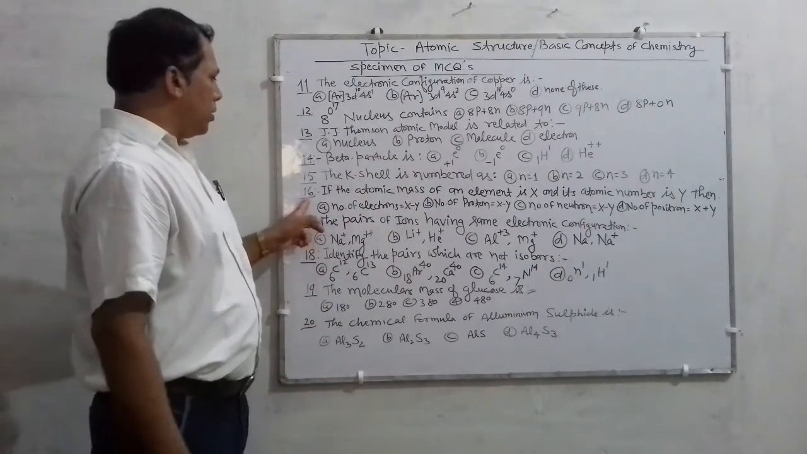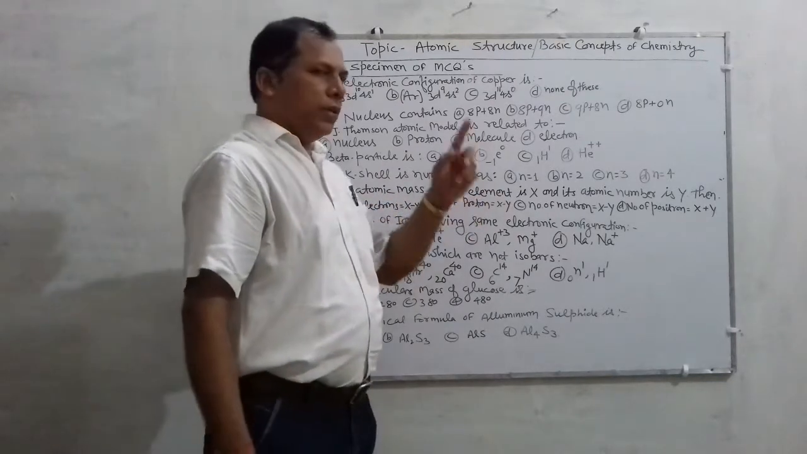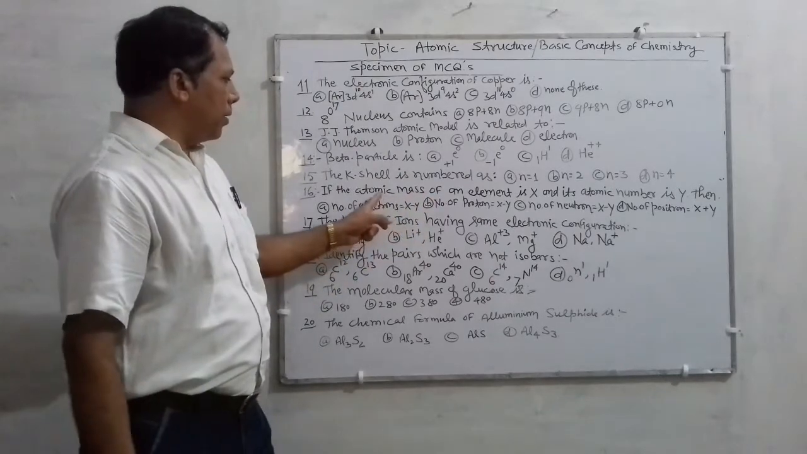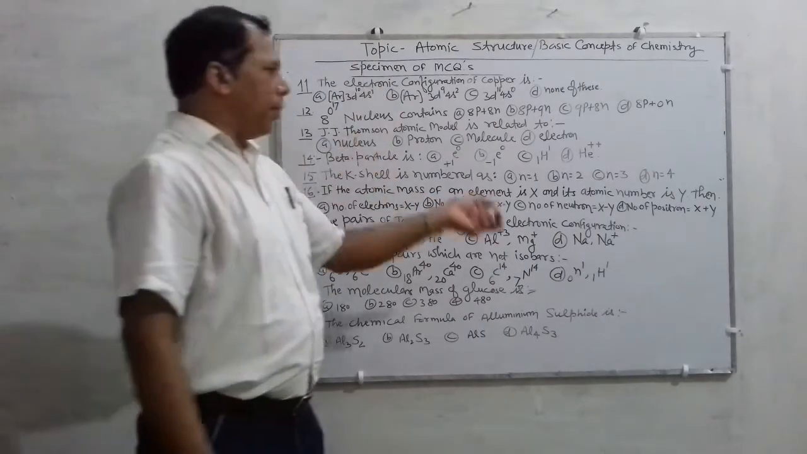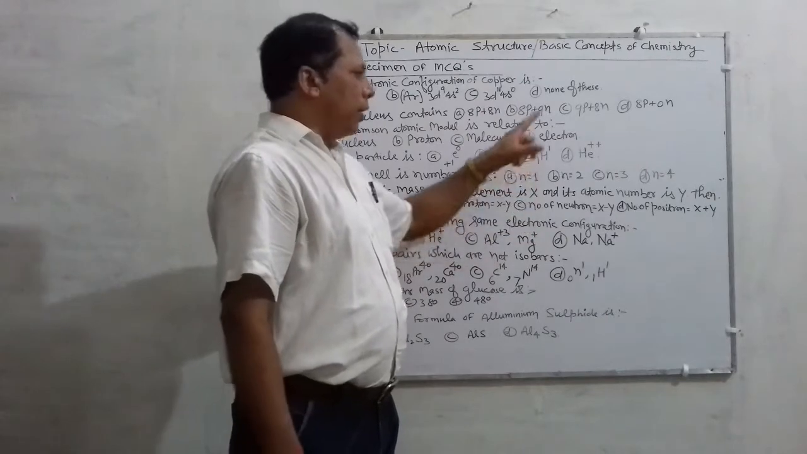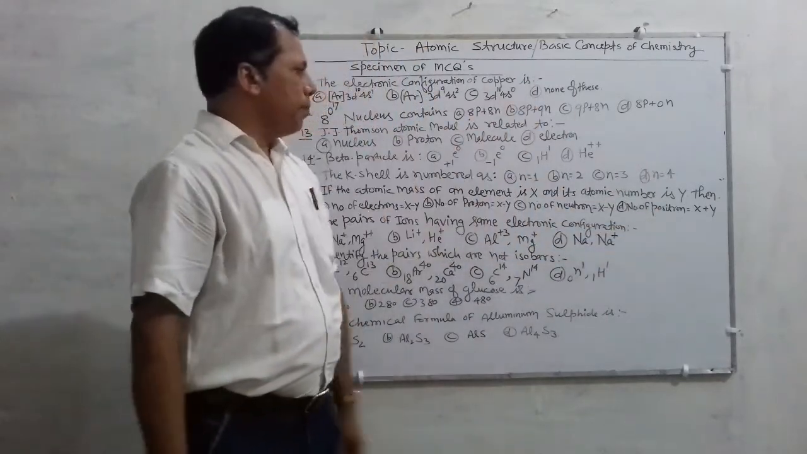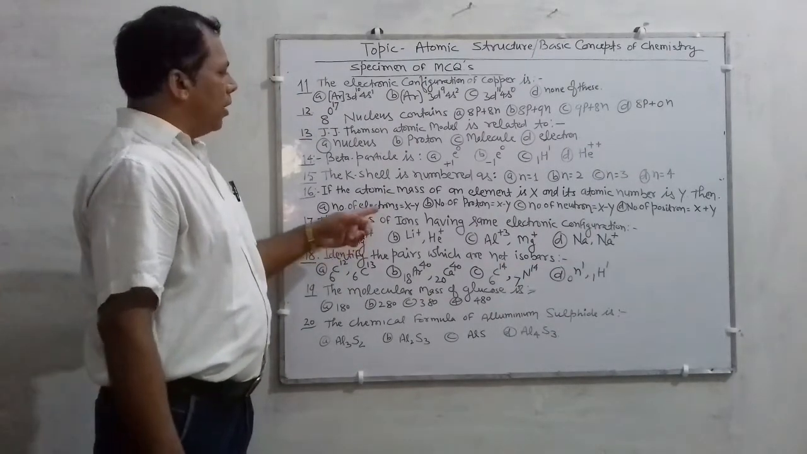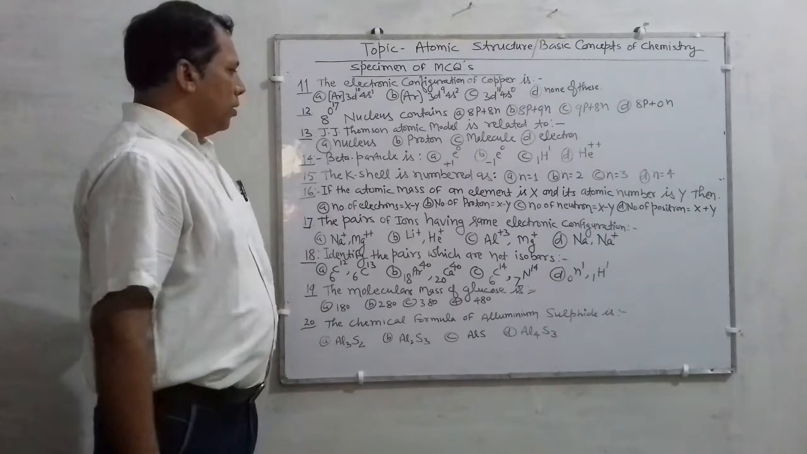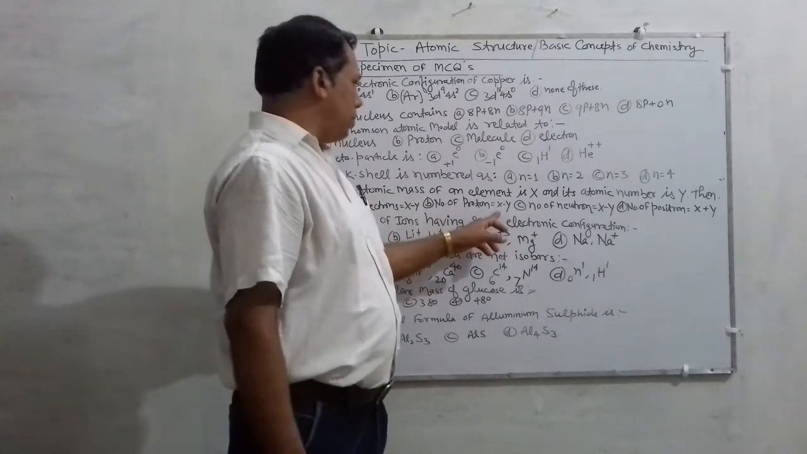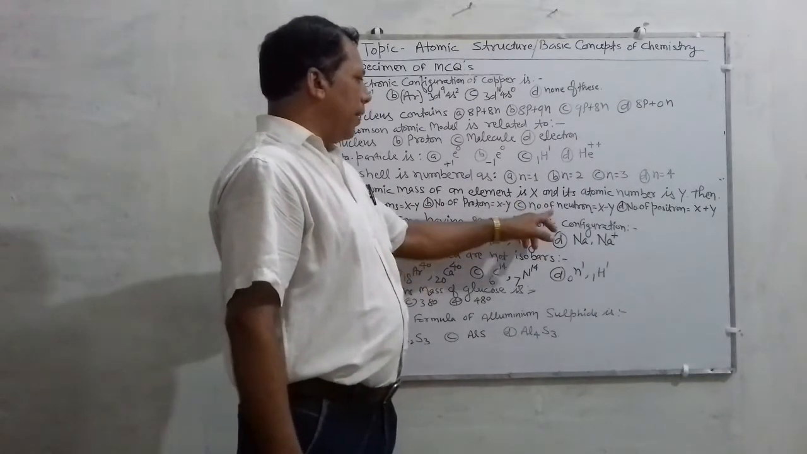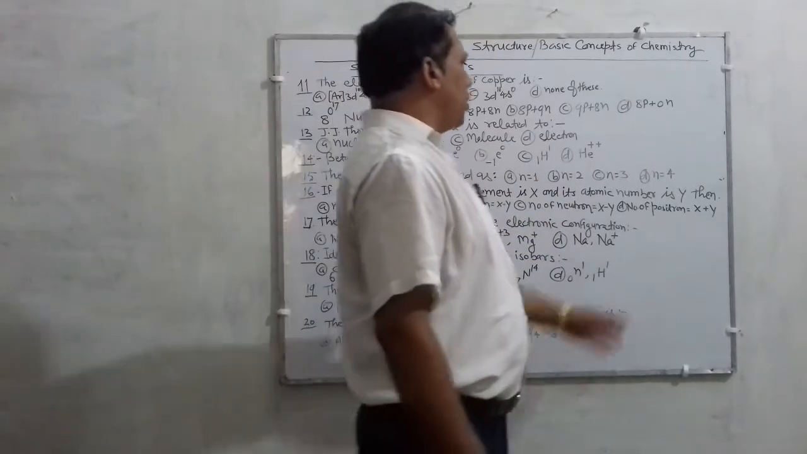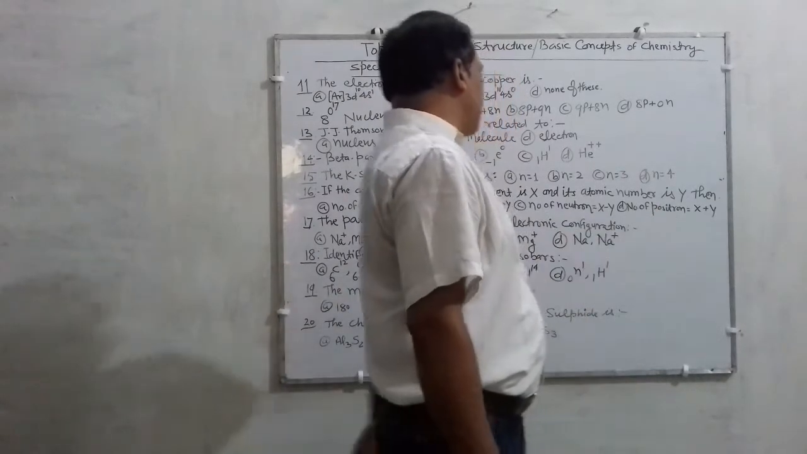Similarly, next question: if the atomic mass of an element is X, children, be sincere and be alert for this question. Atomic mass of an element is X, and atomic number is Y. Then the question is, what is the number of electrons will be X minus Y, number of protons X minus Y, number of electrons X minus Y, and number of positrons X plus Y.